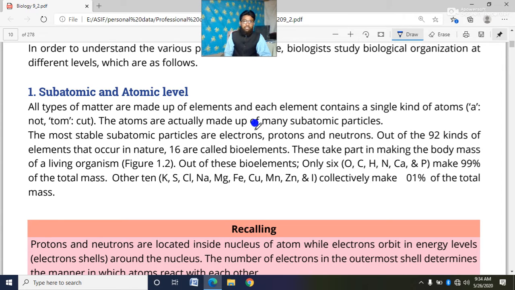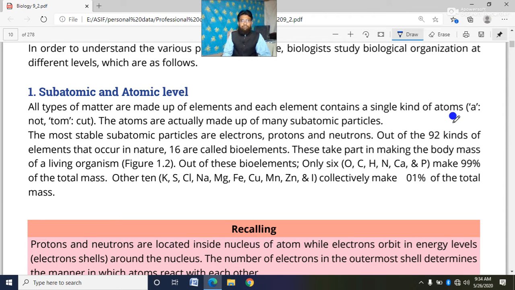There will be no difference within the atoms of a single element. So atoms of the same type combine with each other to form an element.